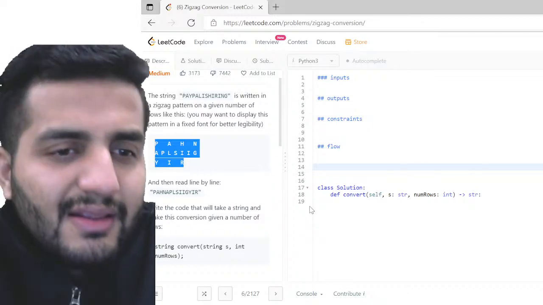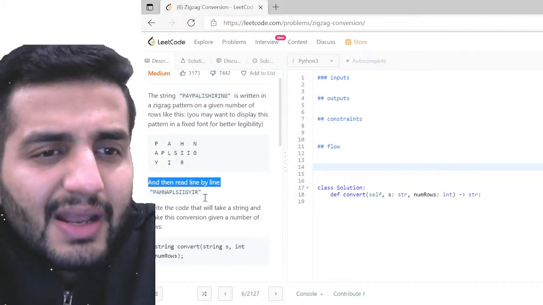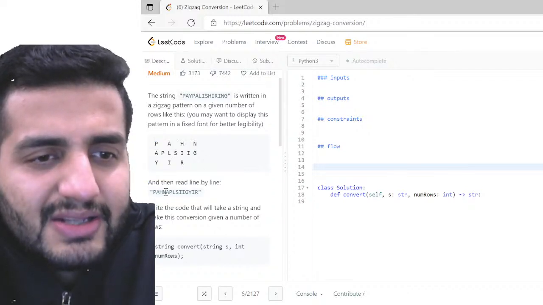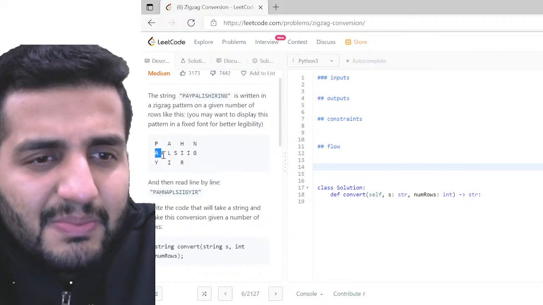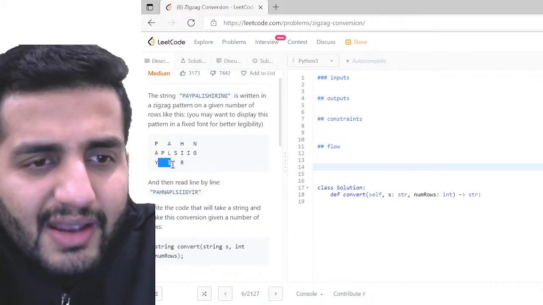So what is this? And then read line by line. Okay, line by line. So PAHN here, and then APLSIIG. I don't know what that means. So this, and then YIR.